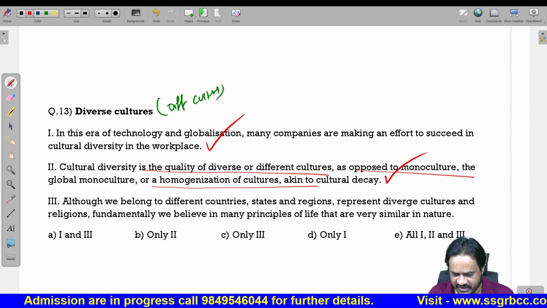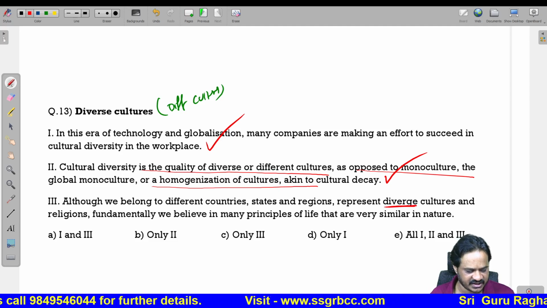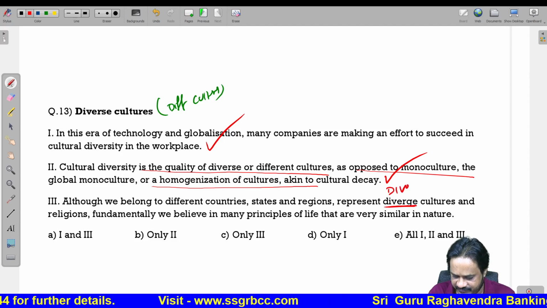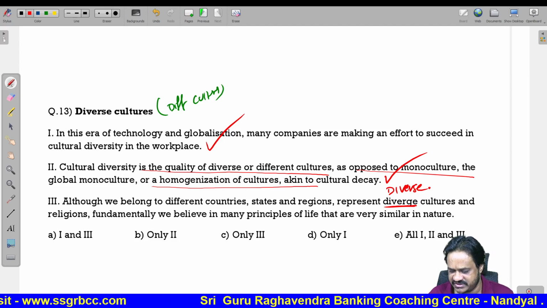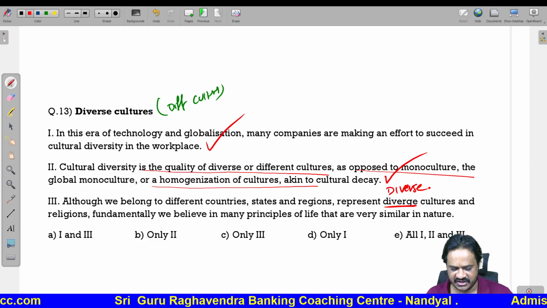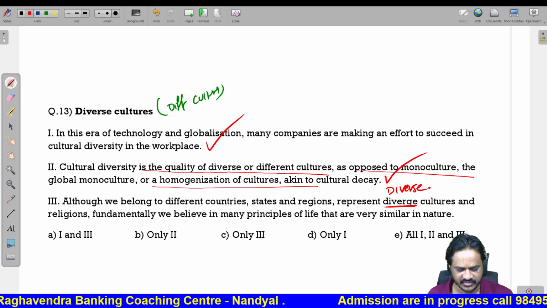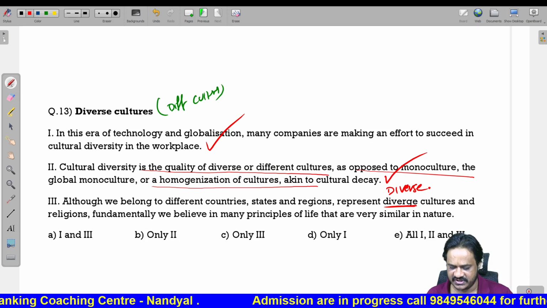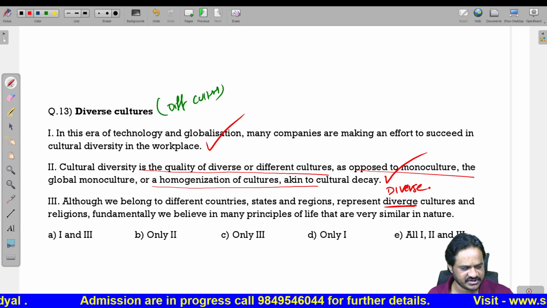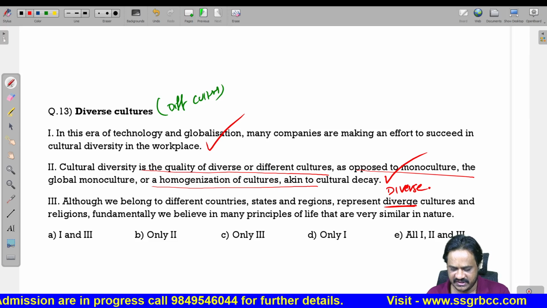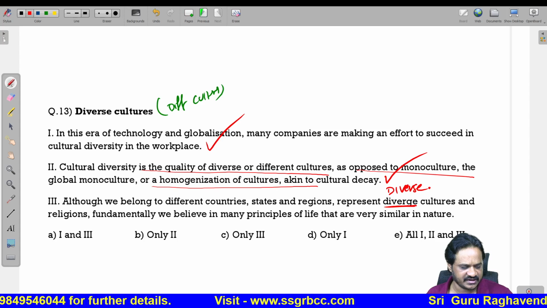Now see the third sentence. Although we belong to different countries, states and religions, we represent diverse culture. Here diverge is not correct. We should use diverse. Diverse, not diverge. So diverse cultures is used. Diverse cultures, religions and fundamentally who can believe in many principles of life very similar in nature. So diverge is not correct. We should use diverse. Diverge is incorrect. Diverse is correct.